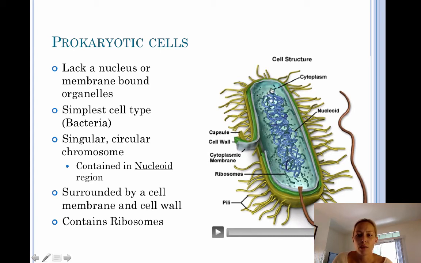Also, you can see the small dots in here. Those are the ribosomes freely floating in the cytoplasm of the cell. They have both a cell membrane and a cell wall. Their cell wall is different than that of plant cells. It's made up of a different structure than plant cells, but prokaryotic cells do have a cell wall as well.